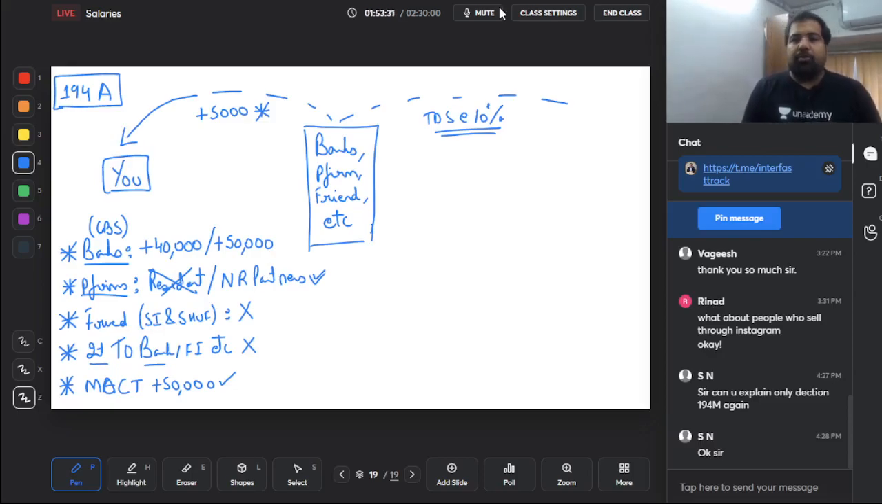For partnership firm, only for non-resident partners there will be TDS. For small individual, small HUF, when they pay, no TDS. When you pay to a bank, no TDS, and motor accident claim tribunal, only if it's more than 50,000, there will be TDS.